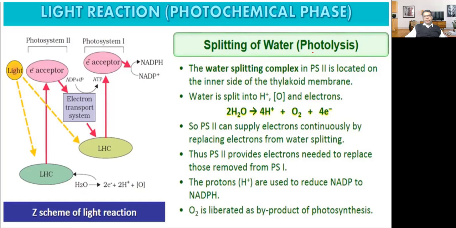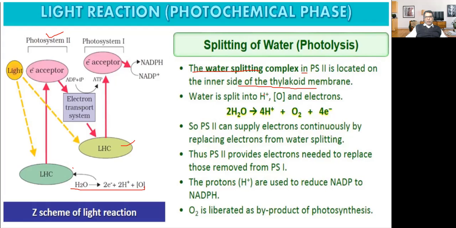So what is splitting of water? The water splitting complex is in photosystem second. Water splitting component is present in which photosystem? Photosystem second. It is not present in photosystem first. So sometimes a question will be there: the water splitting complex is associated with photosystem second or first. So you have to mention it is related with photosystem second, on the inner side of the thylakoid membrane. They all are located on the inner side of the thylakoid membrane, not the outer side.